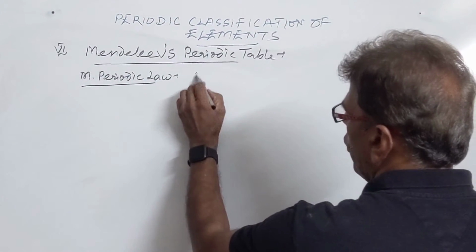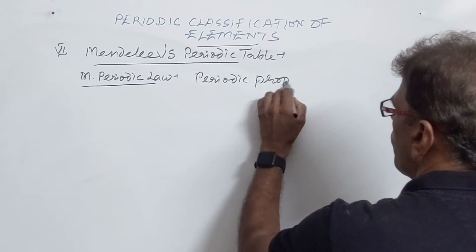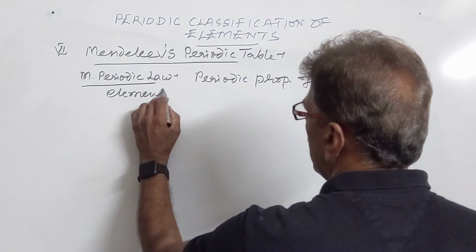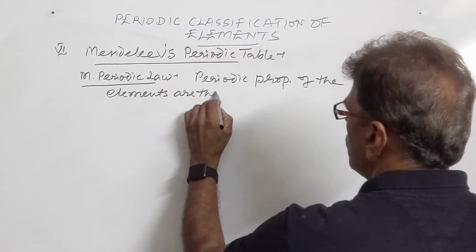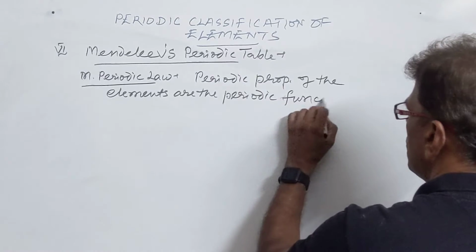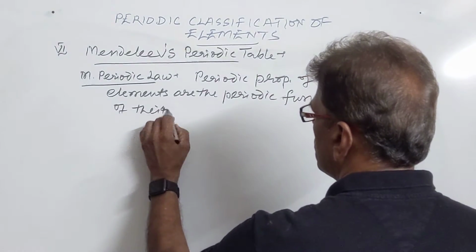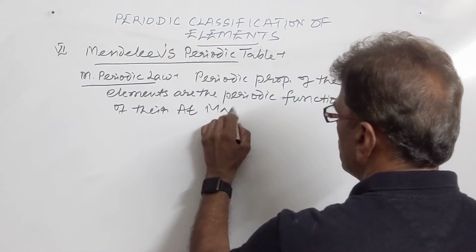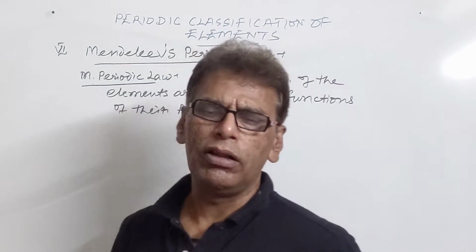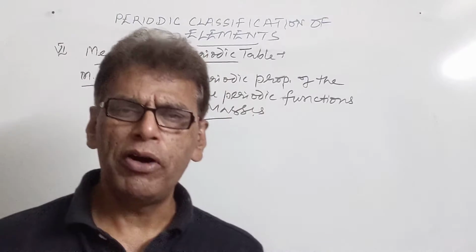It states that periodic properties of the elements are periodic functions of their atomic masses. So on the basis of atomic masses, he arranged all the elements known at that moment into a table which is called Mendeleev's periodic table.